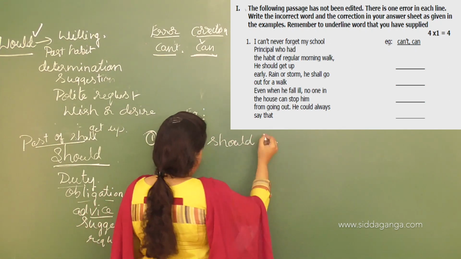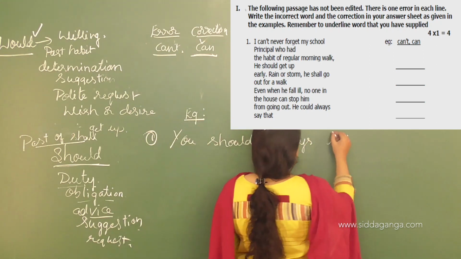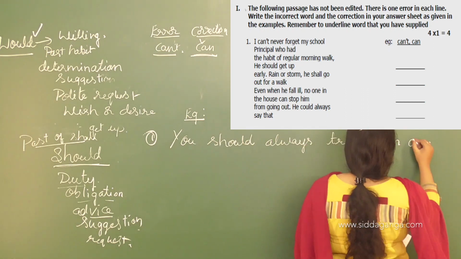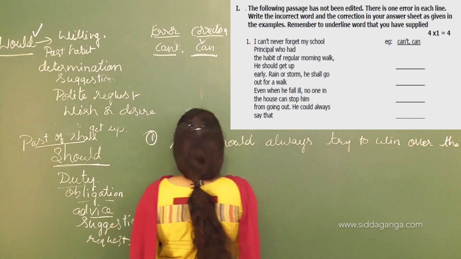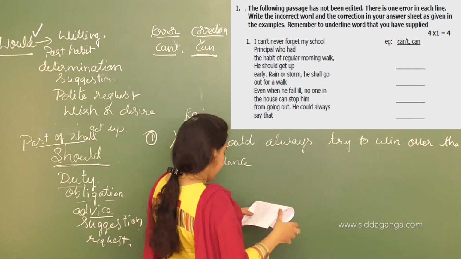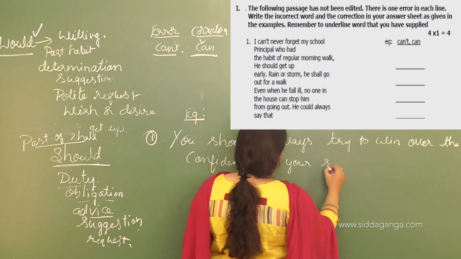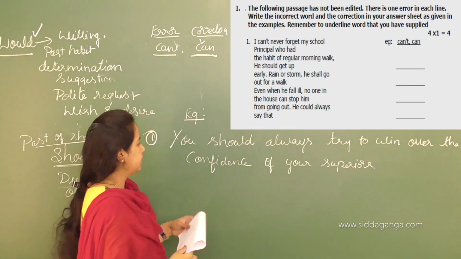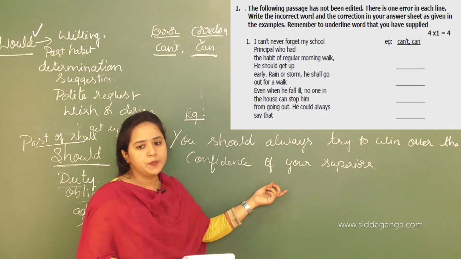You should always try to win over the confidence of your superiors. So in this sentence, you should always try to win over the confidence of your superiors.